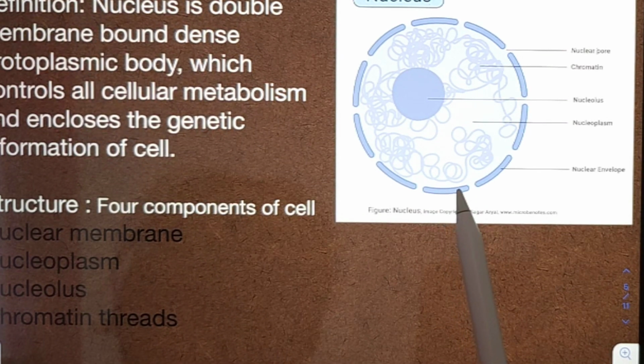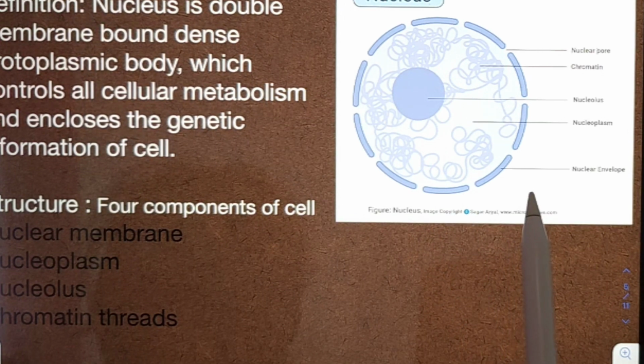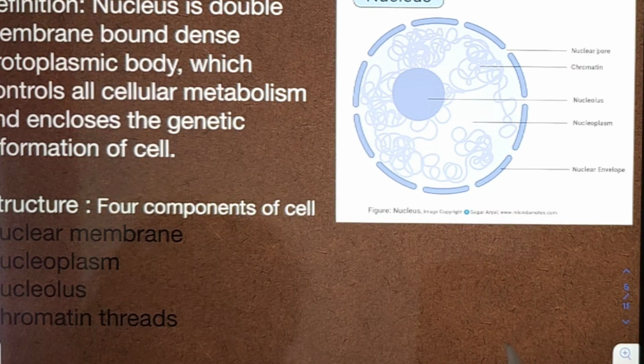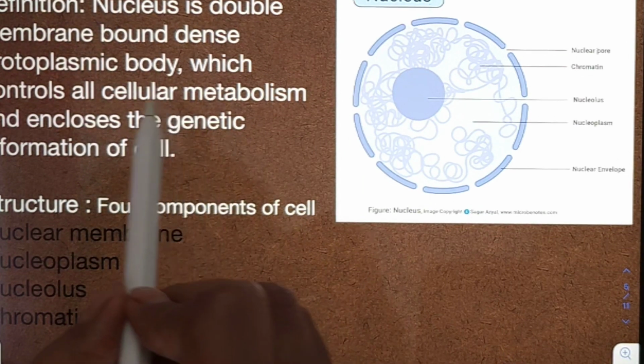The nuclear membrane is double, which means two membranes are present in it. Protoplasmic body means the living matter of a cell. It is found in a fluid-like, jelly-like state.